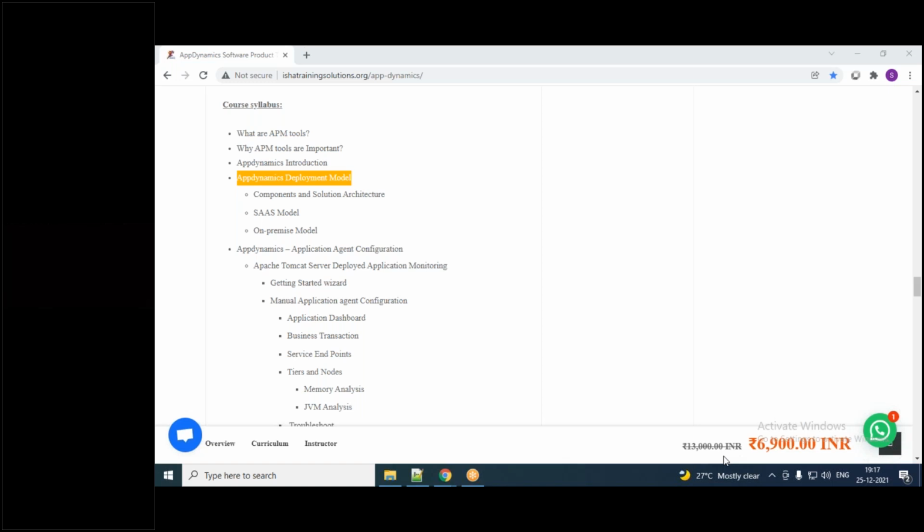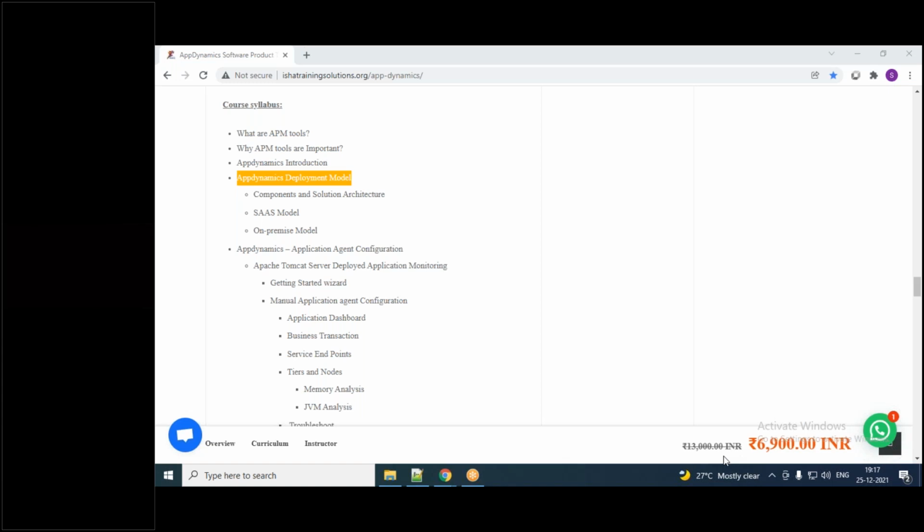There is a key feature called call graph, a root cause analysis feature available in AppDynamics. You can also do JVM level monitoring, Java virtual machine level monitoring. And then baselining, the auto learning capability: there are 1 week metric, 1 month metric, 1 year metric, and it will auto learn and prepare a baseline. That capability is also available.